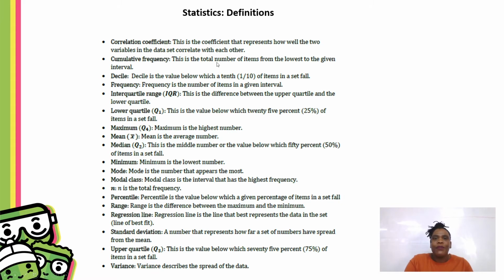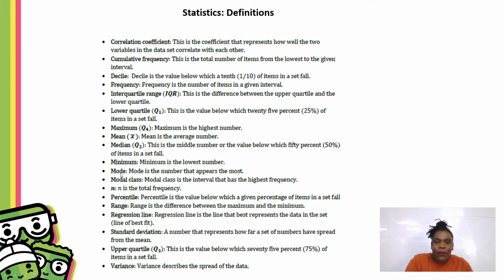Cumulative frequency. When you see the word cumulative frequency, you're most likely going to have to draw an ogive. Cumulative frequency, you have to deal with intervals. Those intervals are called classes. And frequency tables, interquartile range, lower quartiles, maximum. Be familiar with the definitions because when you have that paragraph in front of you and you have to then decipher what the English wants from you and change that into a mathematical statement, these definitions will help you understand what is needed of you.